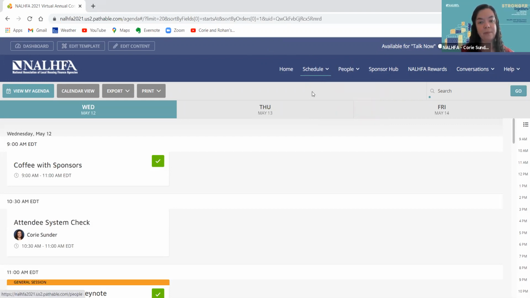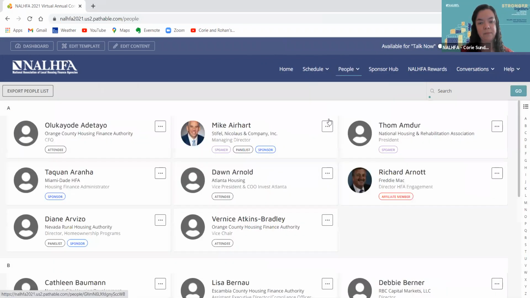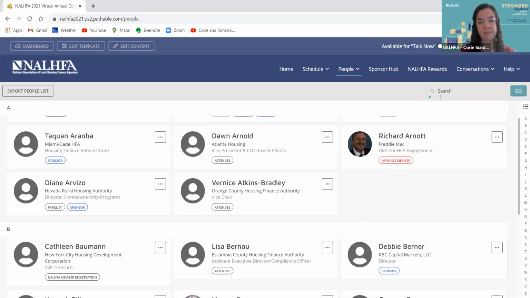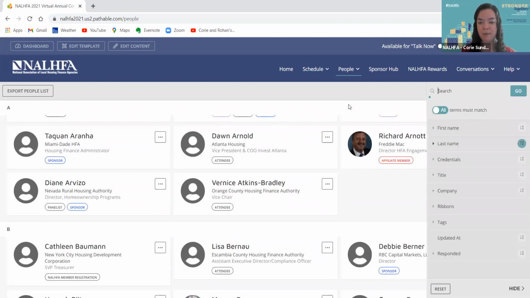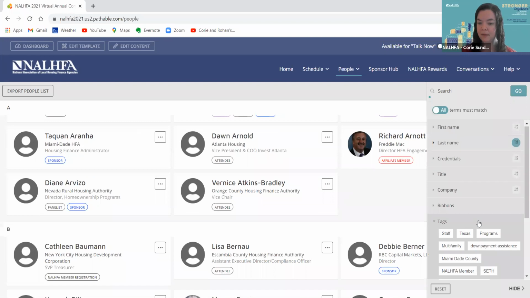If I go back under people to attendees here, ribbons and tags are considered two different things in this platform. Ribbons are what you'll see directly under somebody's name, and that's to note at a high level if somebody is a speaker, a sponsor, or a panelist. It's like at the in-person conference, when someone has a color ribbon under their badge, replicating that same feature. But tags are a unique way to make things your own and customize them. So if I go to the search bar here, let's see if anybody has created a tag so far.